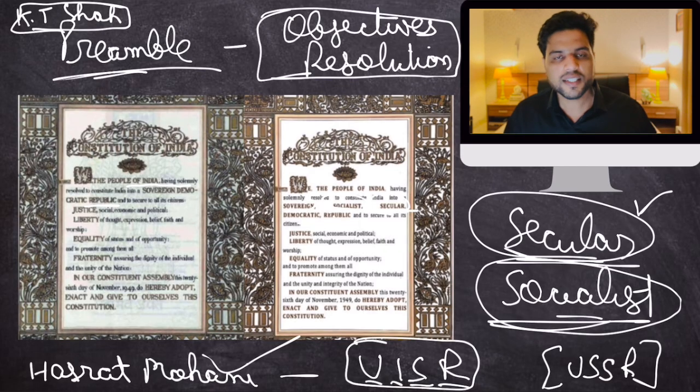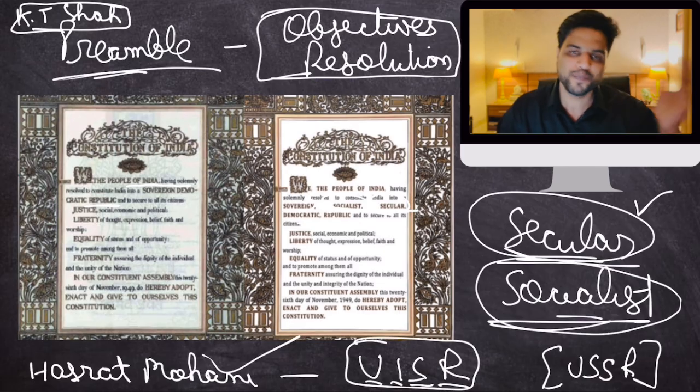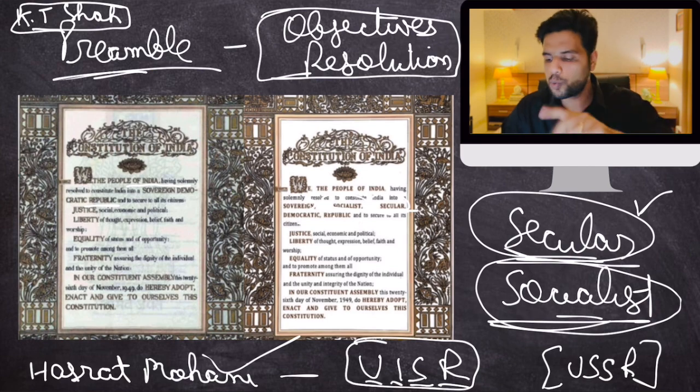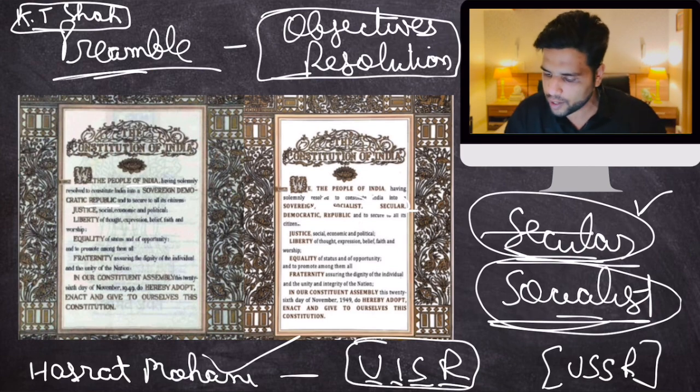Western secularism means the state is away from religion, whereas in India, the state is not away from religion, but the state will not favor one religion over the other. This is Indian secularism. Back then, there was no clarity over the word secularism. Which definition would India follow, Western or Indian? That is why the constitution makers thought that this would add confusion, so we should refrain from this word secular.